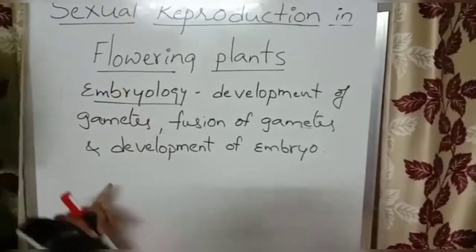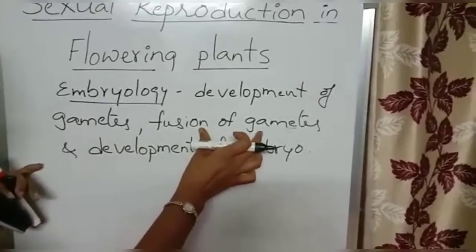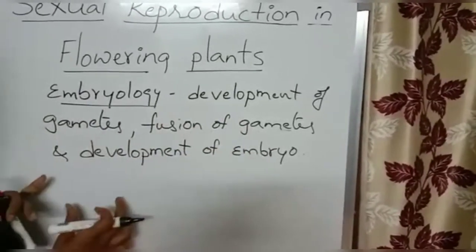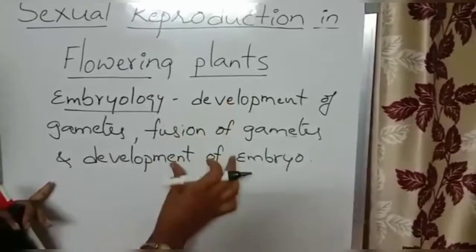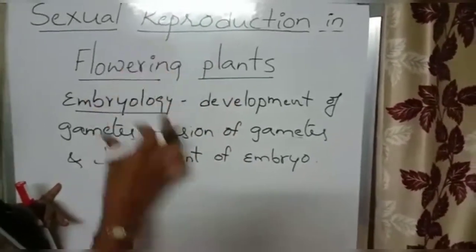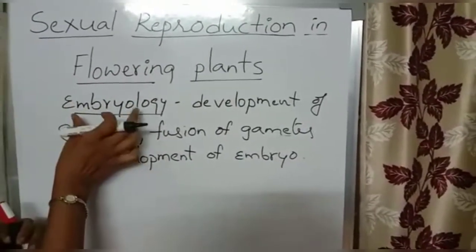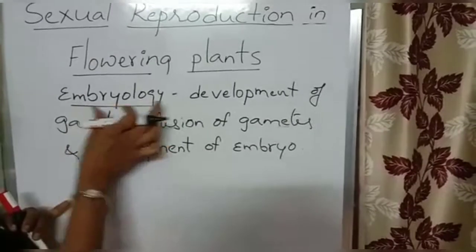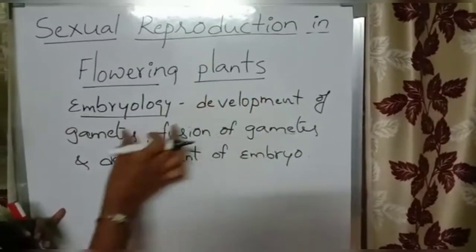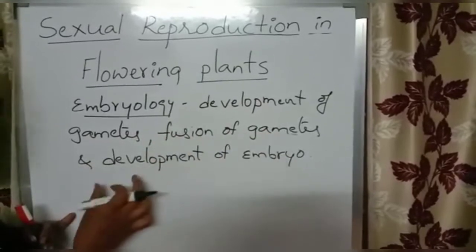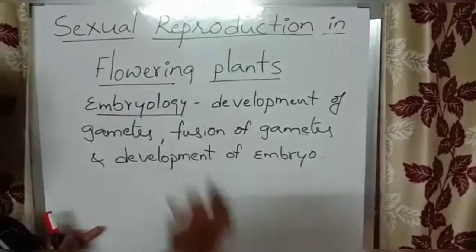Because in sexual reproduction we will see the formation of gametes and fusion of gametes during fertilization, and later the zygote develops into an embryo. We will see all these points during sexual reproduction. So, what is the definition of embryology? The branch of botany which deals with the development of gametes, fusion of gametes, and development of embryo.